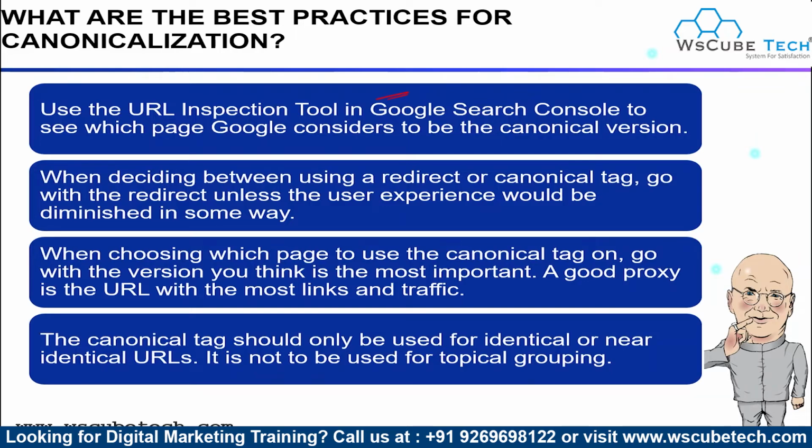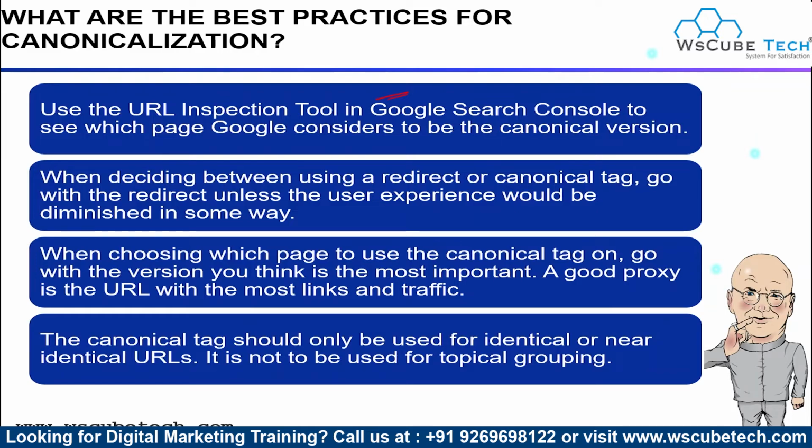Why are we using that particular tool? We use this particular tool to figure out whether that particular page is indexed or not. Just to check the indexing of the page, we are using that tool. So we have to use the URL Inspection tool in Google Search Console to see which page Google considers to be the canonical version or not.